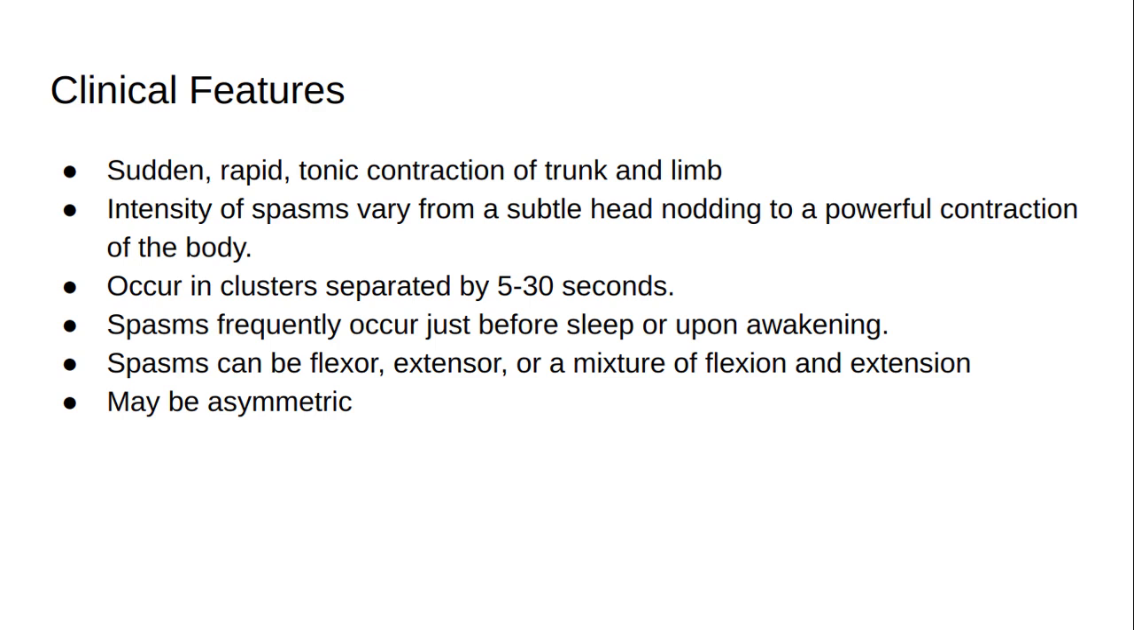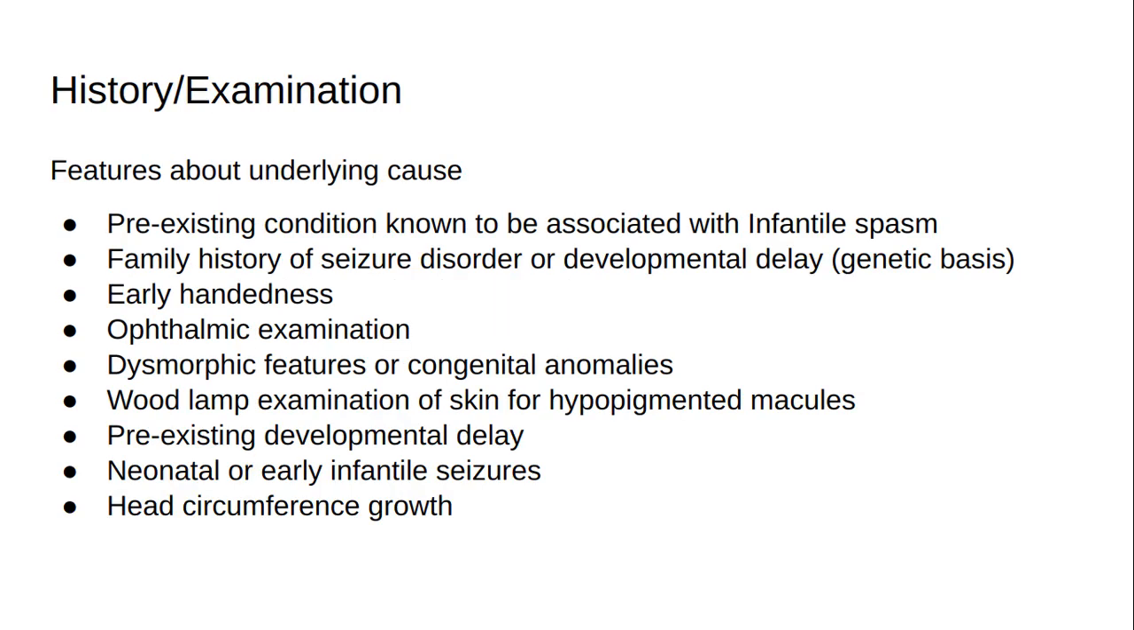Extensor spasms consist of contractions of the extensors, with sudden extension of the neck and trunk and with extension and abduction of the limbs. Extensor spasms and asymmetrical or unilateral spasms often are associated with symptomatic cases. Mixed spasms are the most common type. May be asymmetric. During history or examination, there may be features that provide clues to the underlying cause.